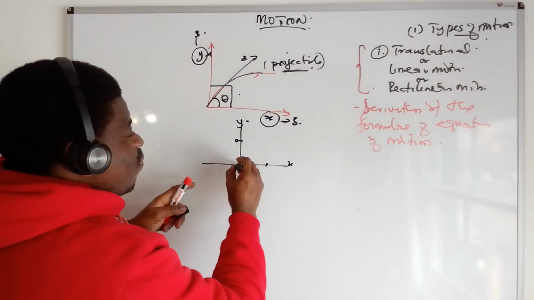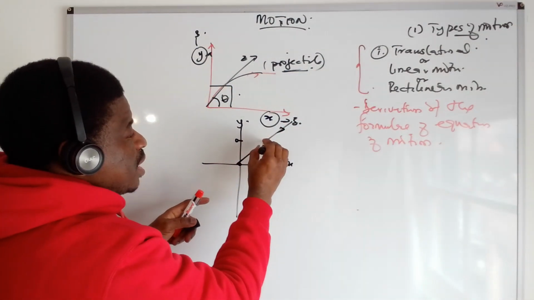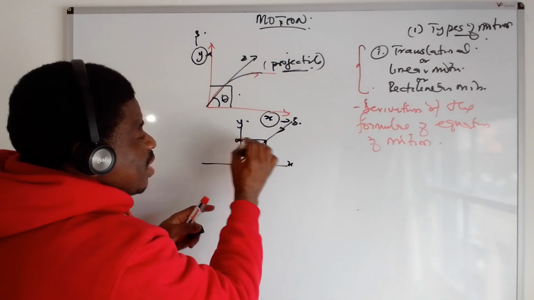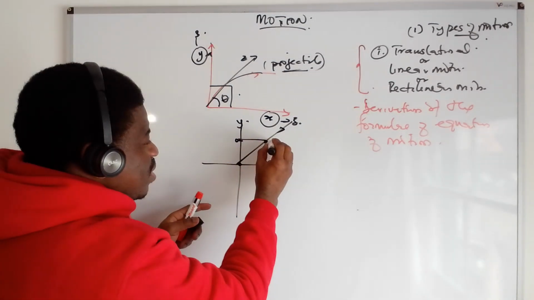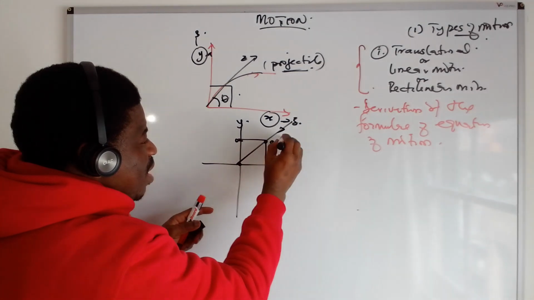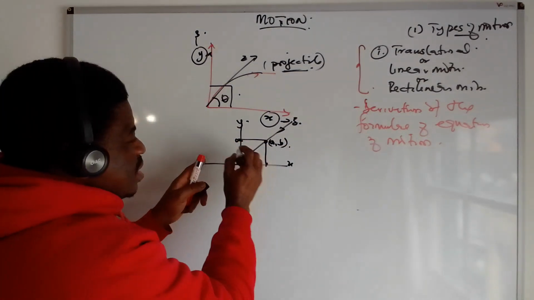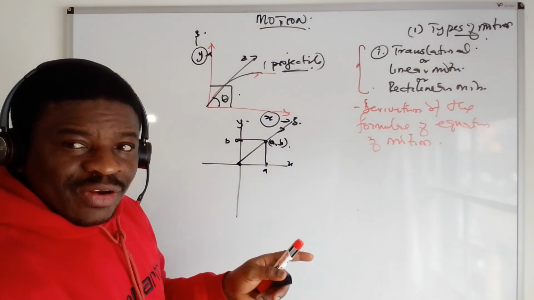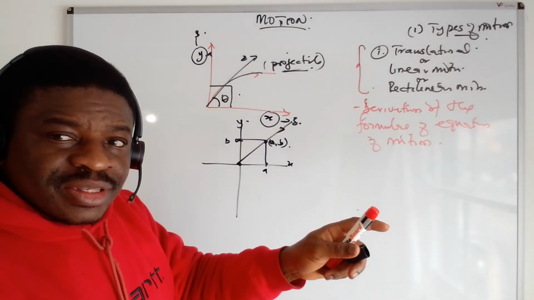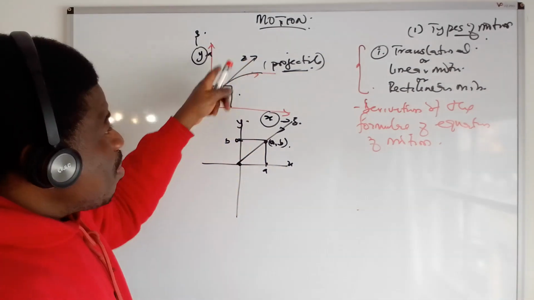But when you are moving along a projectile, at this point you are moving along the x-axis and along the y-axis, because at this value you have an x and you have a y. This is B, this is A. So you are moving along the x-axis and along the y-axis. That is when you talk about this motion.